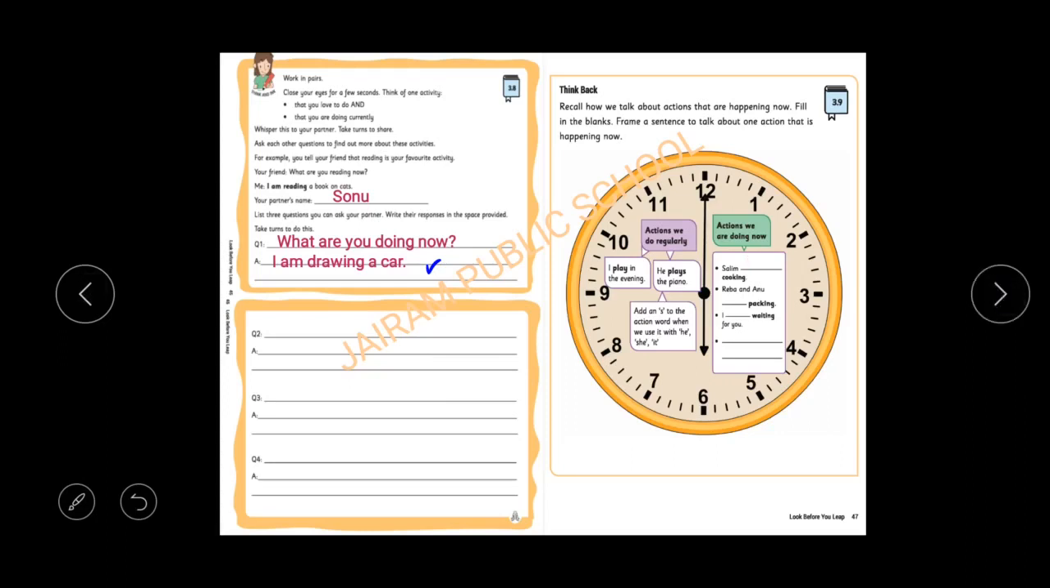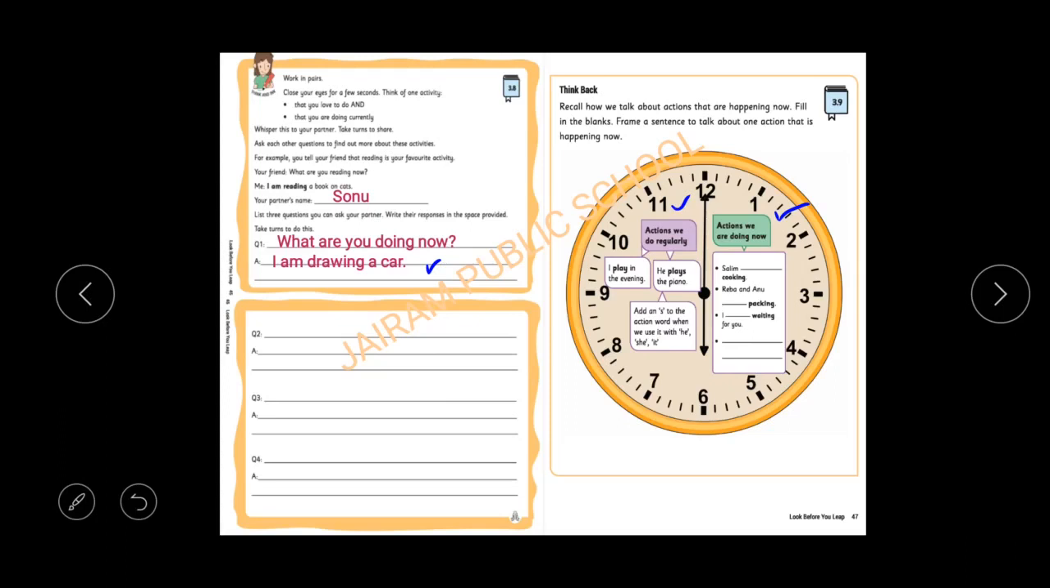Think back activity. Recall how we talk about actions that are happening now. Fill in the blanks. Frame a sentence to talk about one action that is happening now. Okay, first of all, we have to talk about the actions. Here we are seeing only 2 kinds of action. One is actions we do regularly. Another is actions we are doing now. These are the 2 kinds of activity we are seeing.